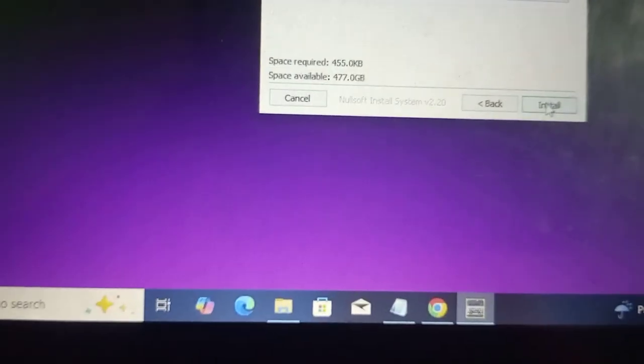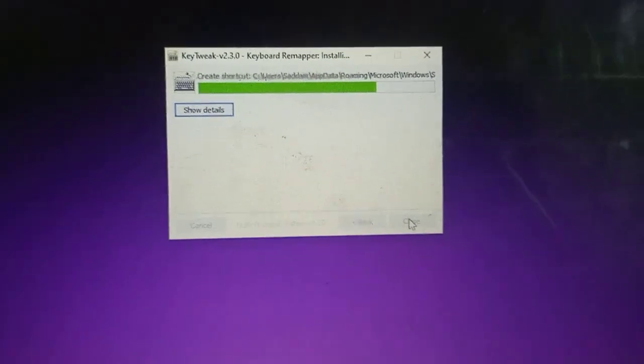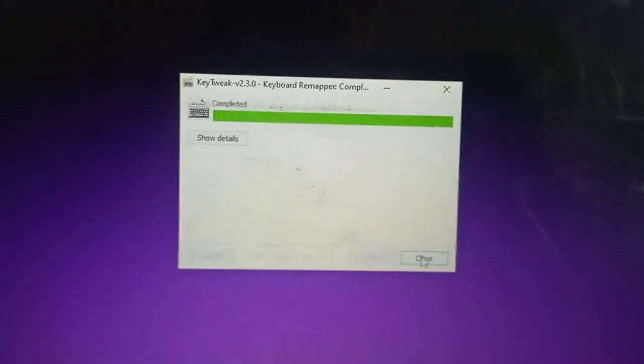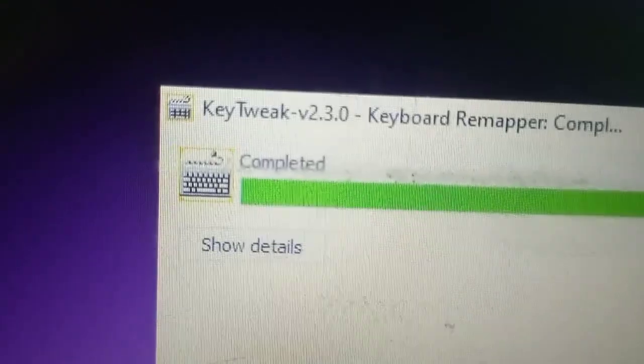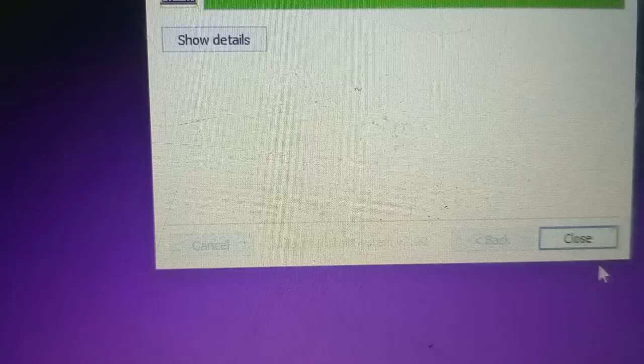Okay, just press these. It will complete installation in a few seconds. Installation is completed and just close.